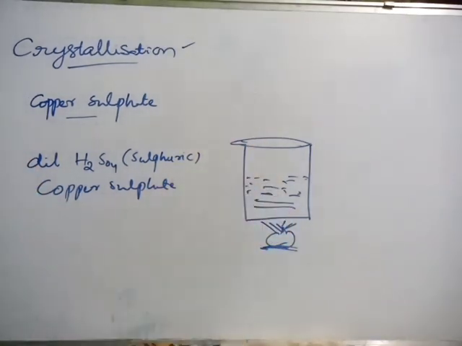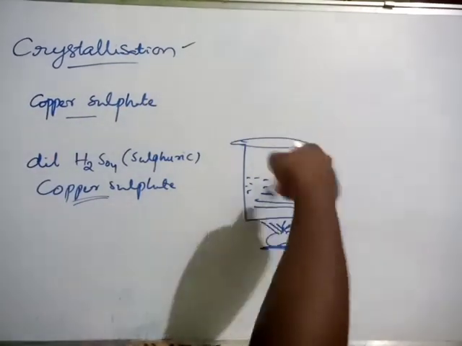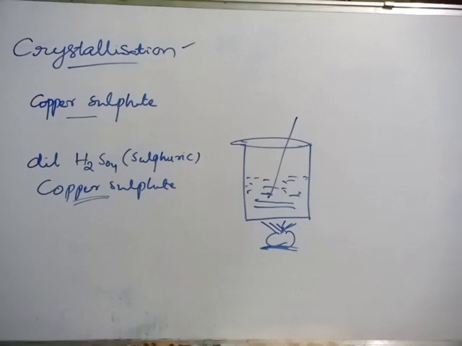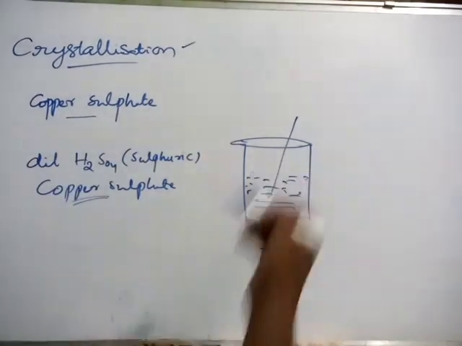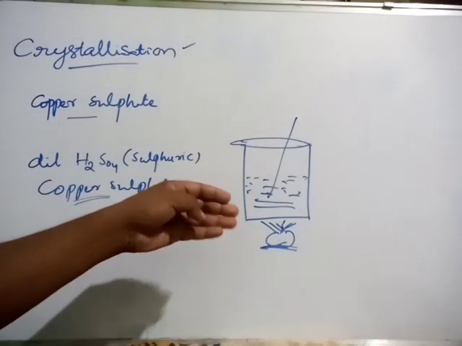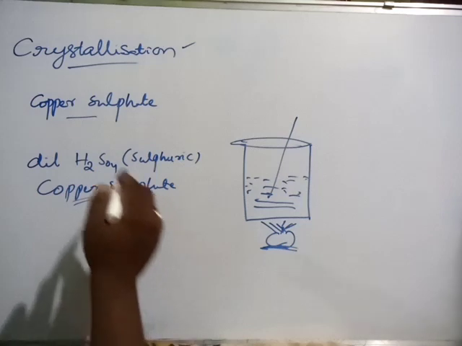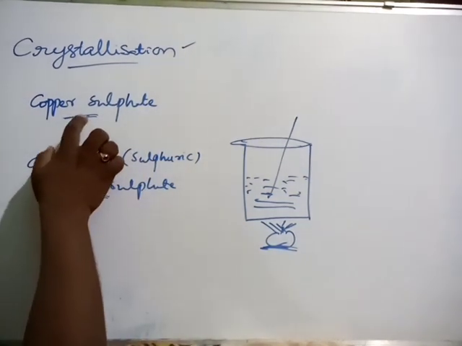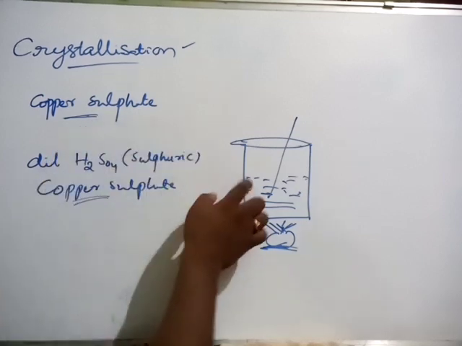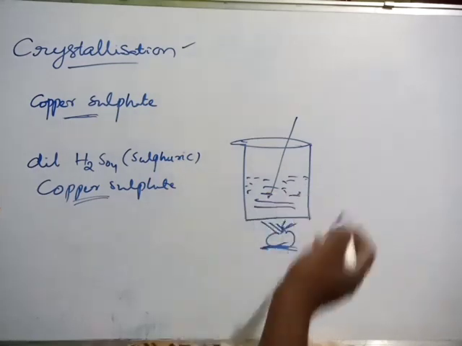After boiling we have to add copper sulfate crystals into that and stir. We have to add copper sulfate crystals again and stir. We have to continue this process until we cannot dissolve the copper sulfate any more. Means what? If you add copper sulfate into this liquid, it will dissolve.